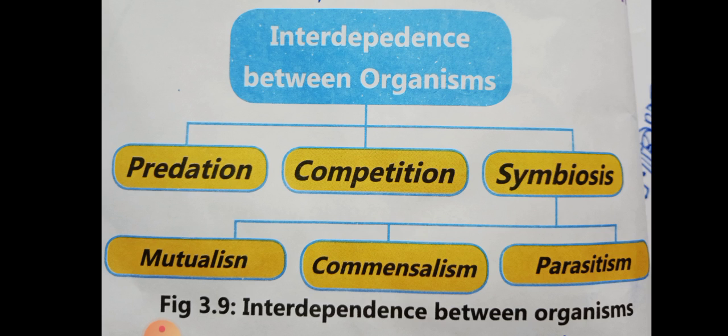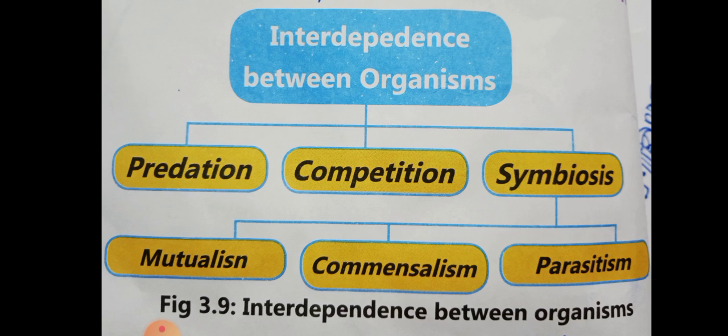Another example here is the cattle egret. Cattle egret is a type of heron. It's an animal. So cattle egret is a type of heron that follows livestock herds. When livestock moves through grass, insects are stirred up. The cattle egret benefits because it eats insects which are there in the grasses. Okay, or indirectly it sometimes gets insects.